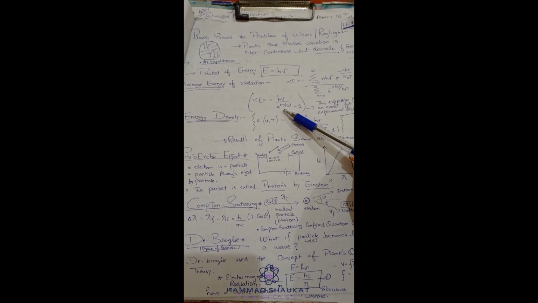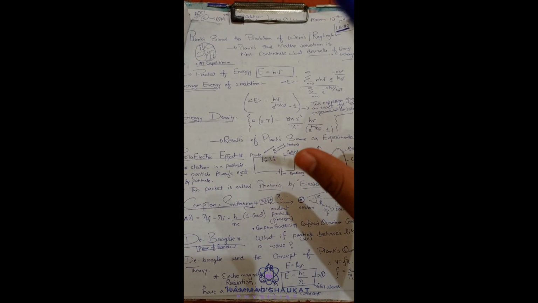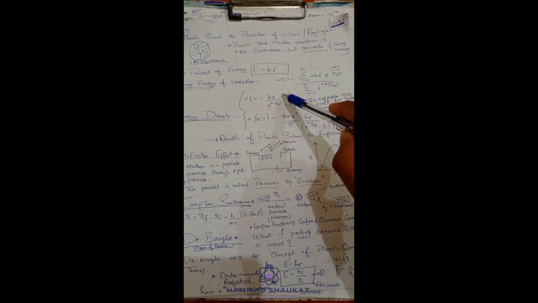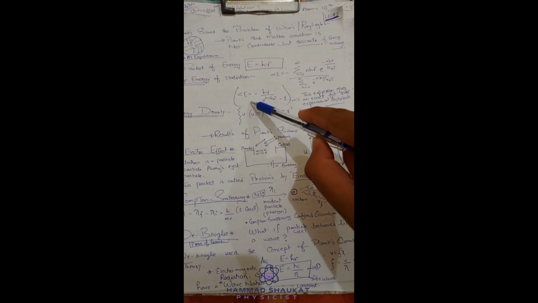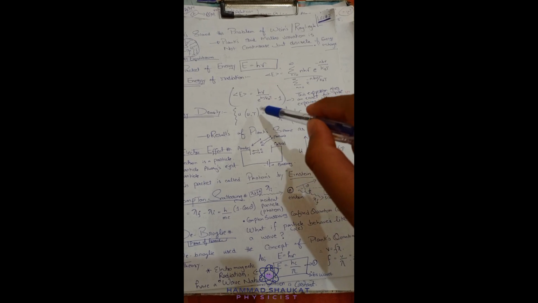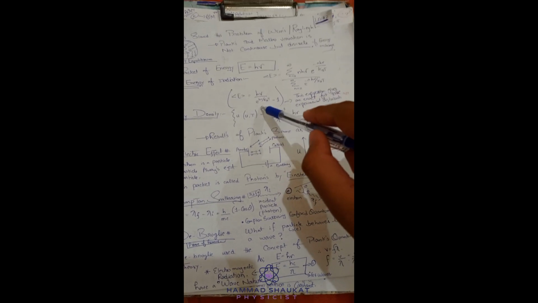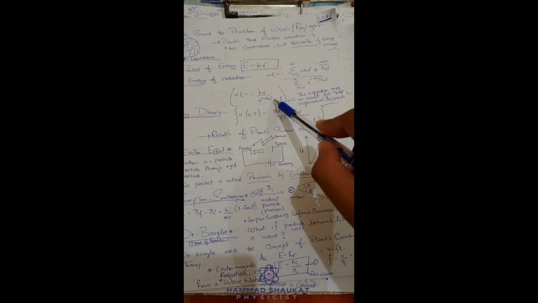If you take the LCM of this, you will get this expression. This is the final expression for the average energy of radiation, meaning the average energy of every electromagnetic radiation, every light. The average energy of light equals h mu divided by e power h mu divided by kBT, minus 1.